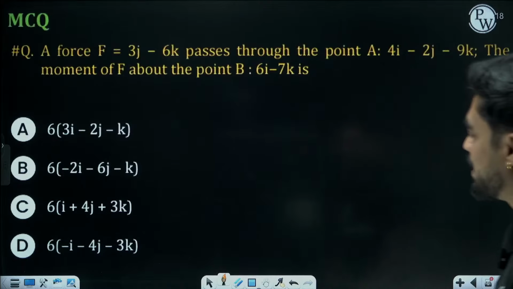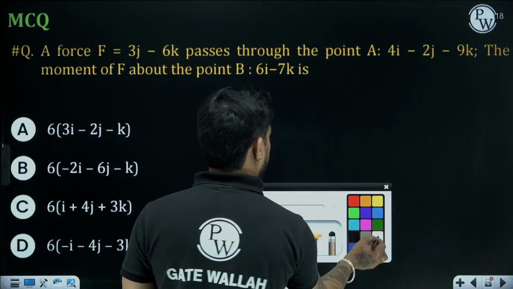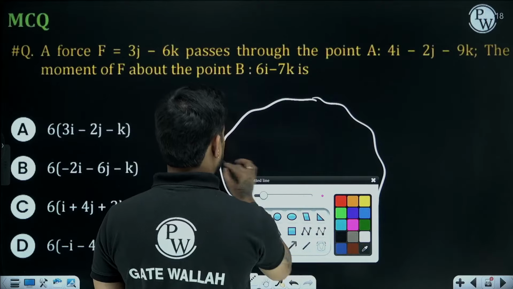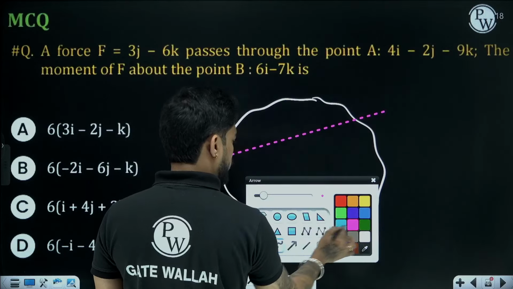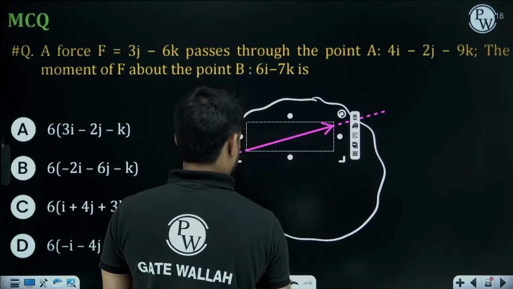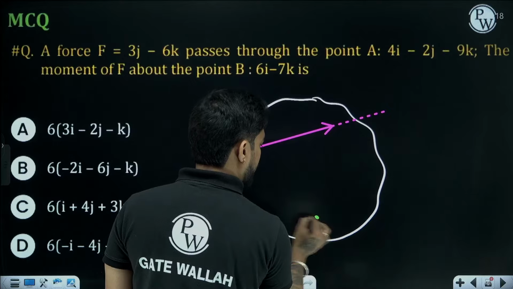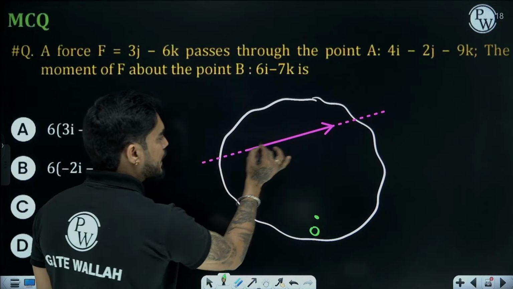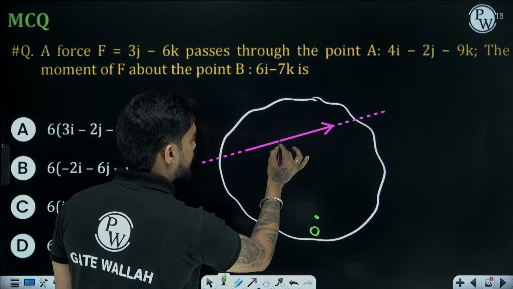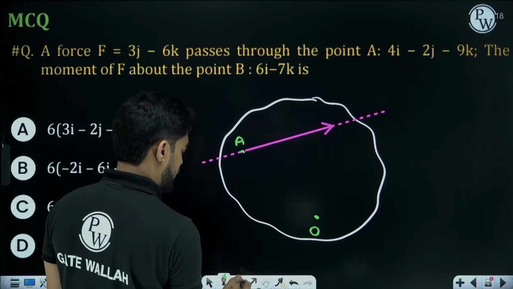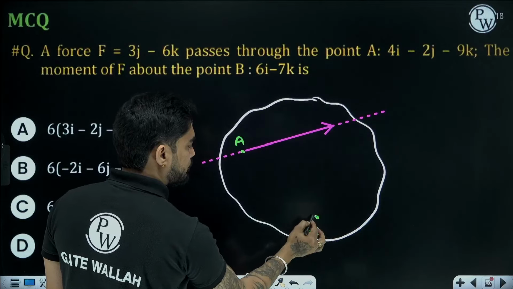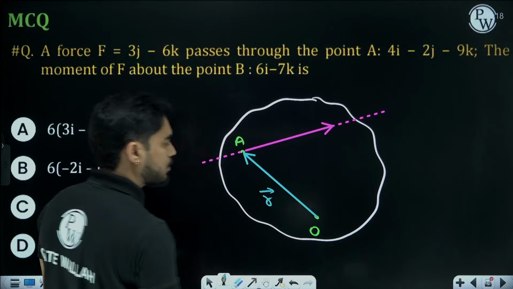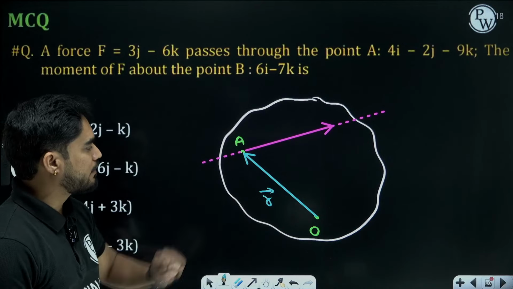You guys remember how do we find the moment of a force using vector calculation? Let me show you. The line of action of the force, and this is the point at which we want to find the moment. Let's say this is point O. We consider any one point on this line of action. Let's say we are considering point A. So this is the position vector R.